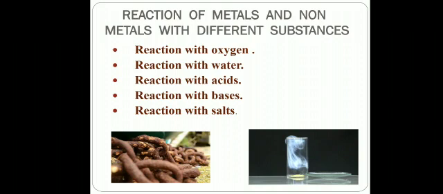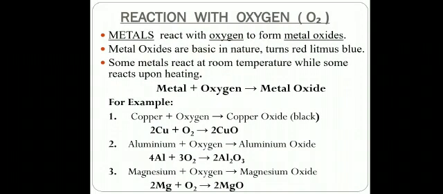So here we are going to discuss the reactions of metals and non-metals with different substances, like what happens when metals and non-metals react with oxygen, with water, with acids, with bases and with salts. So first we have taken the case of reaction with oxygen. Oxygen is represented as O2 while we are talking about the equations. O2 is a molecule of oxygen. O single is an element. I have told you last time what elements are.